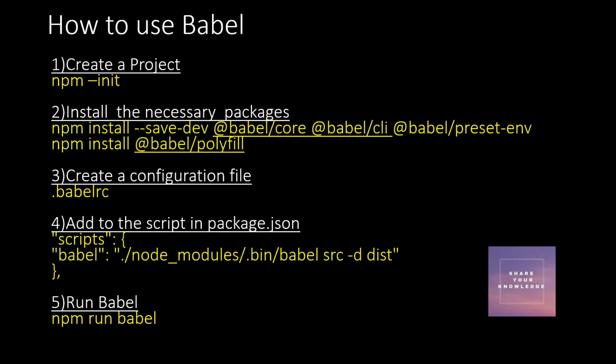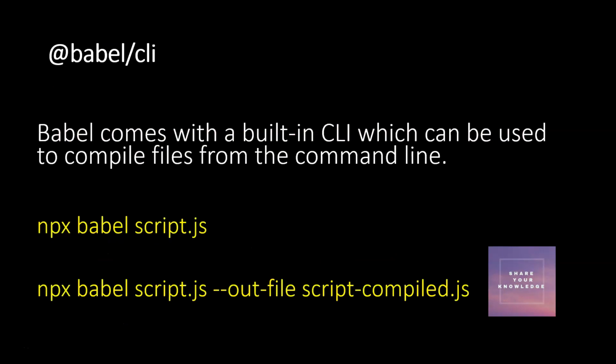So now we will see about each of the packages. At first, Babel CLI. Why have we installed Babel CLI? Babel CLI helps you to transpile the code from the command line. So once you install this package, Babel CLI, you will be able to run directly npx babel script.js. Using Babel, you can transpile the file from the command line when you do this.